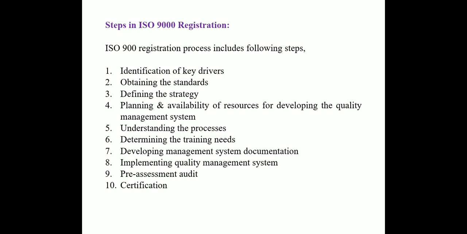Implementing quality management system. Quality management system should be properly implemented, measured and recorded by the internal audit. It helps to identify the suitability, adequacy and effectiveness of the process. Any corrective and preventive action should be identified, progressed and recorded. Pre-assessment audit should be done or gap analysis is required to identify any gap between the standard required by the quality management system and actual existing organization process.